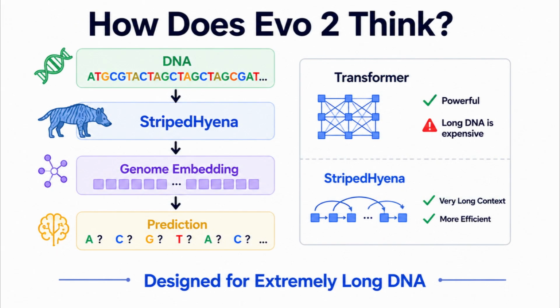Instead of relying on a standard transformer, EVO2 uses the StripedHyena architecture. This design efficiently processes extremely long DNA sequences while still learning complex biological relationships. It makes genome-scale reasoning much more practical.